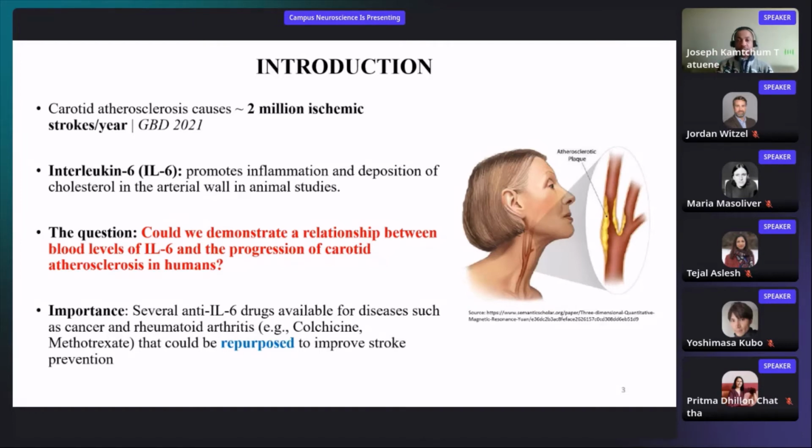So this is important because we already have drugs targeting interleukin-6 in clinical practice, but they are used for other diseases like cancer and rheumatoid arthritis. You probably know about colchicine or methotrexate. And these drugs could be easily repurposed to improve stroke prevention in patients with carotid atherosclerosis if we demonstrate a relationship with carotid atherosclerosis. Next, please.